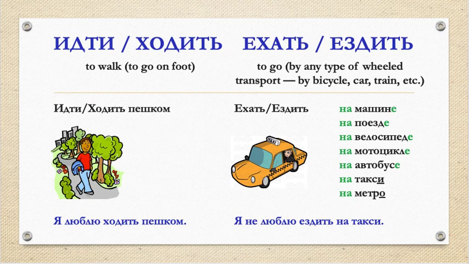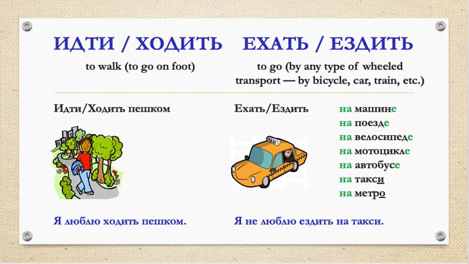The pair идти, ходить can be used when we talk about any movement walking, when we talk about going on foot. For example, я люблю ходить пешком. So these two verbs we use when we don't need any transport.